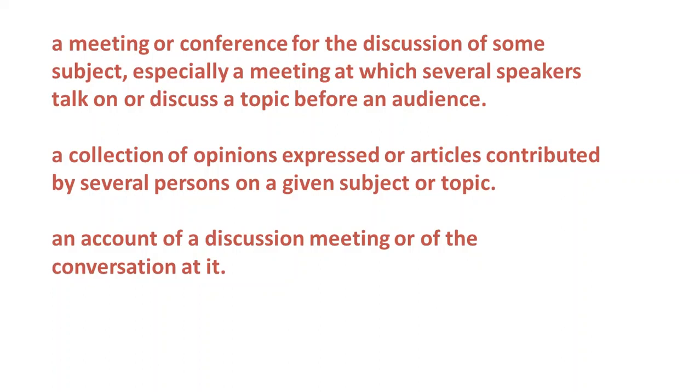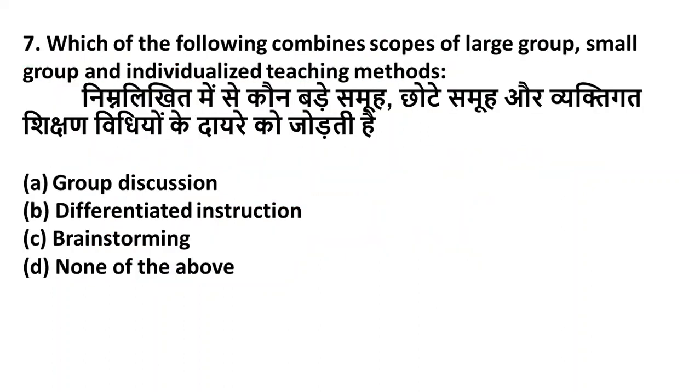Okay, now the next question is, which of the following combines scopes of large group, small group and individualized teaching methods? Option A group discussion, option B differentiated instruction, option C brainstorming, option D none of the above. Friends, when a teacher is combining large group and small group and also individualized teaching methods, he is known as the differentiated instruction. So answer option B is the correct answer, differentiated instruction.